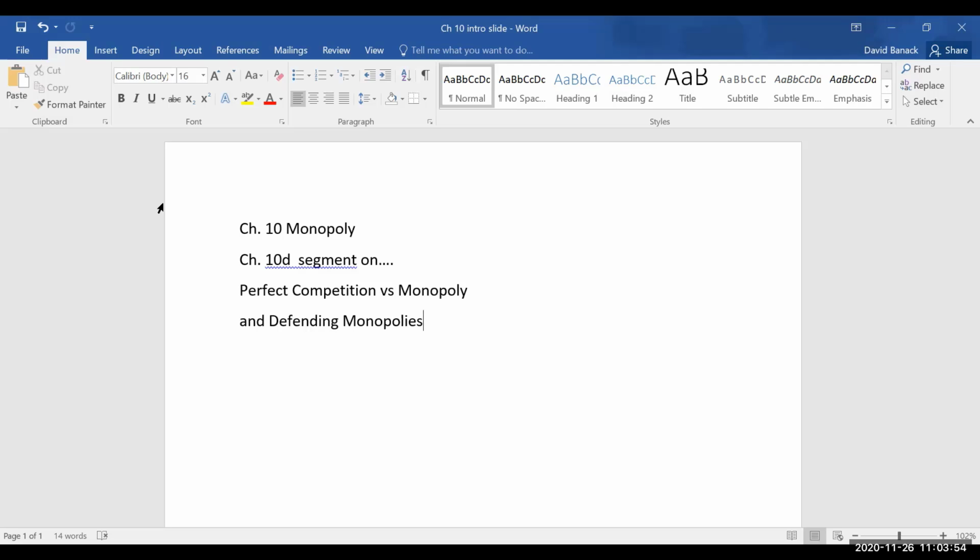And then since we know there are monopolies out there, and we've discussed in the previous section problems or criticisms of monopolies, here we're going to bring up a few points that help us defend monopolies. So let's take a look at that.